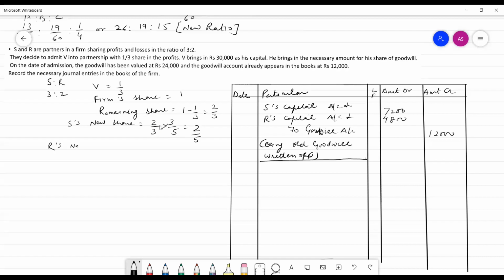R's new share is 2/3 into 2/5, that is 4/15. For S, R, and B, their new shares are 2/5, 4/15, and 1/3. We take the LCM, then the ratio is 6:4:5. Now we will calculate the sacrifice ratio.